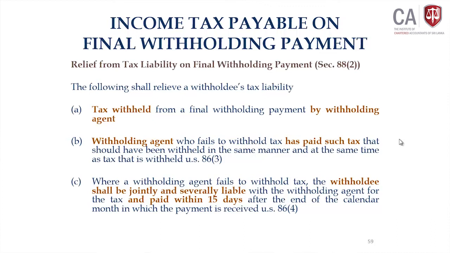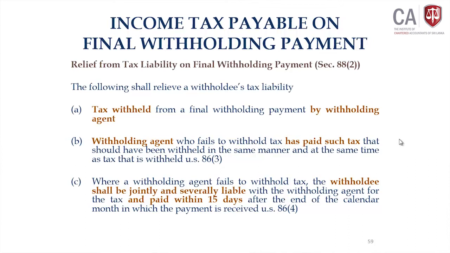So, I think an amendment is required if the same structure continues. A further deadline should be given to the withholdee for remittance of the withholding tax.